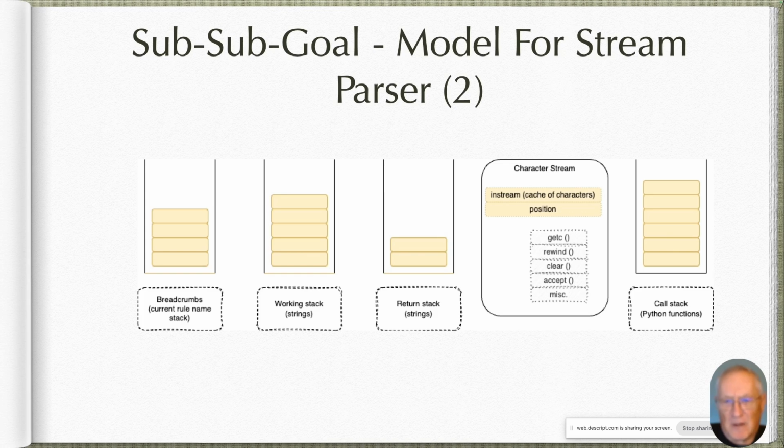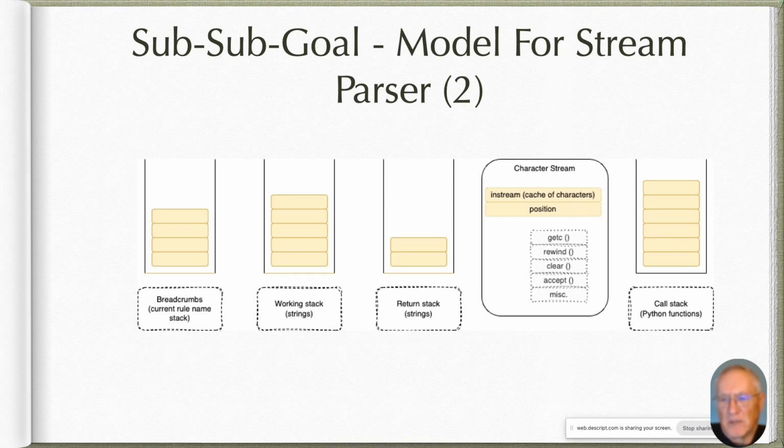All of these things are pretty obvious in Python. They're just stacks, arrays of strings. To do rule calling, I'm just going to use Python functions and use its call stack. And I'm going to build a class, at least one class, called a character stream. And it's going to have a cache of characters and a position, and then a handful of method calls: get, see, rewind, clear, accept the current set of characters.